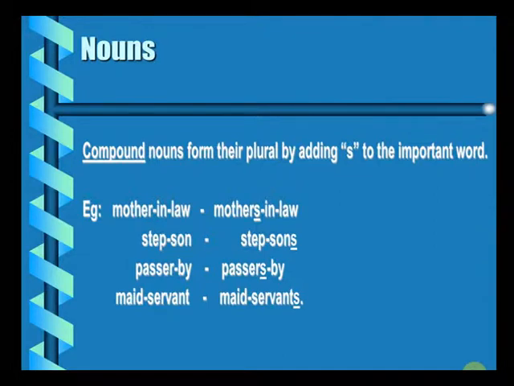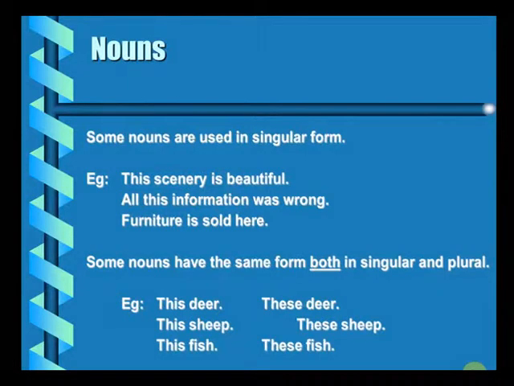A few more concepts about nouns. Some nouns are used in a singular form. For an example, this scenery is beautiful. Scenery in itself comprises all the scenes which are a part of it, but scenery is always used as a single entity, as a singular entity. All this information was wrong.